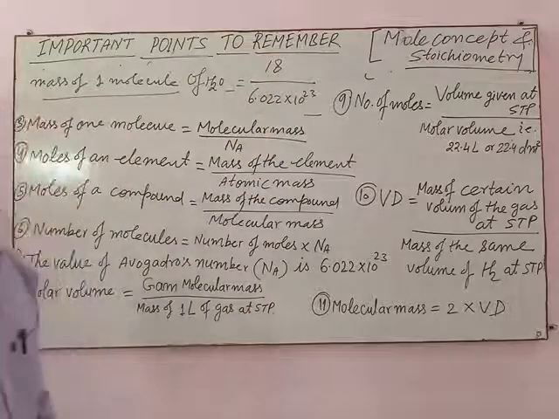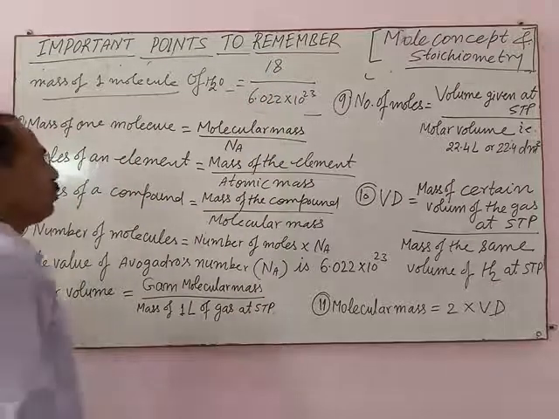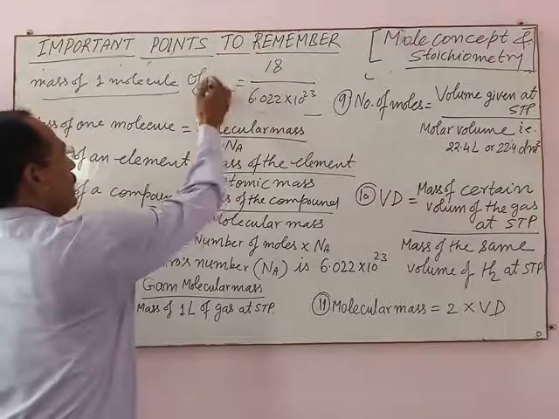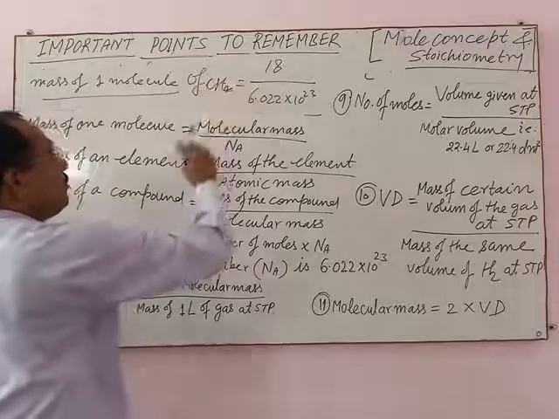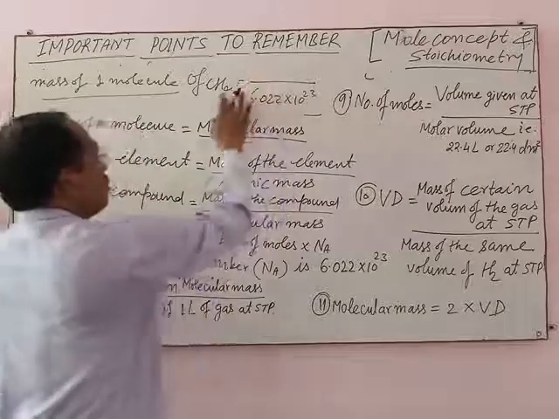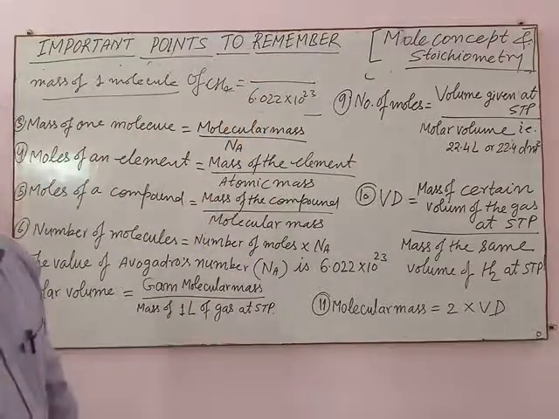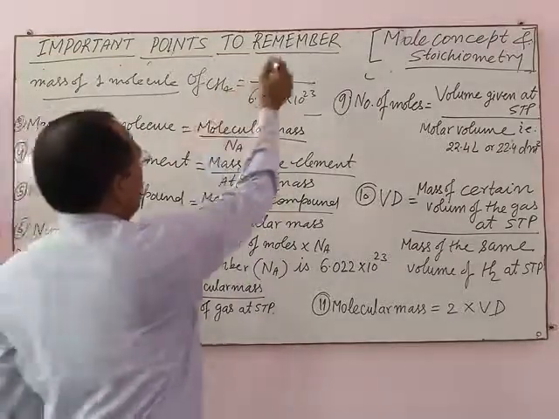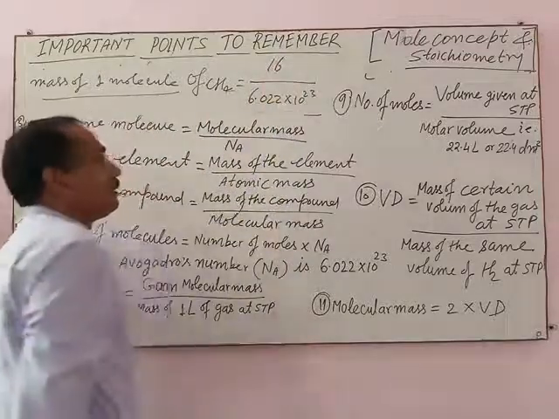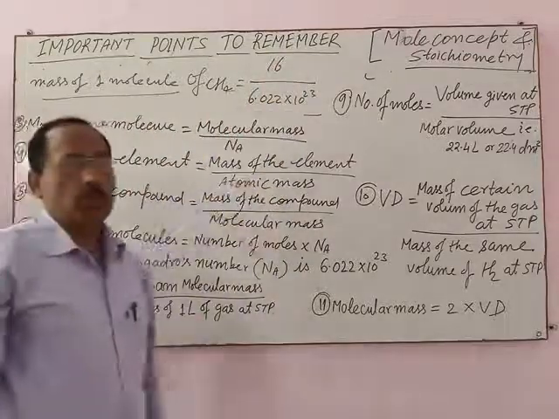Mass of one molecule of methane equals gram molecular mass of methane, 12 plus 4, that is 16, divided by Avogadro number.